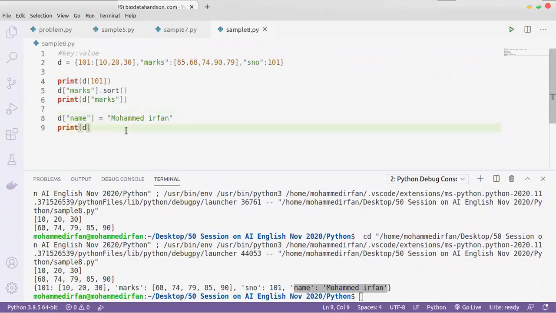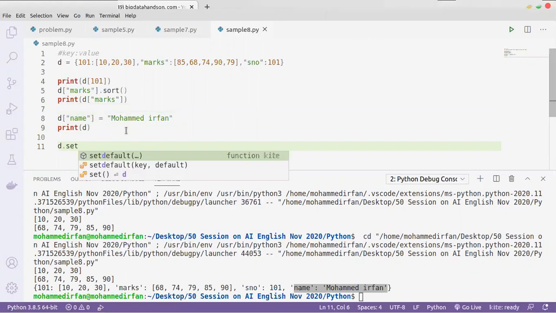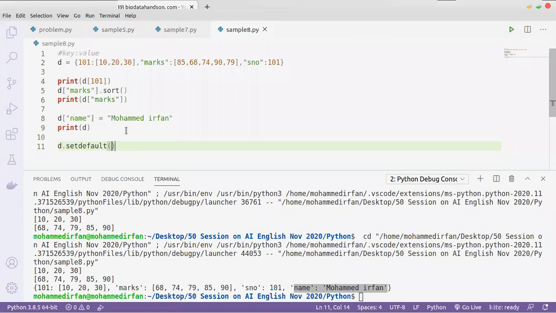Another way is using a function called setdefault. The setdefault function will add this key value, for example 102. If 102 is not available in the dictionary, it will create a new value. If it is available in the dictionary, it will update the value. Remember that. The same this also will do. If the key is already available in the dictionary, then it will update the value only.